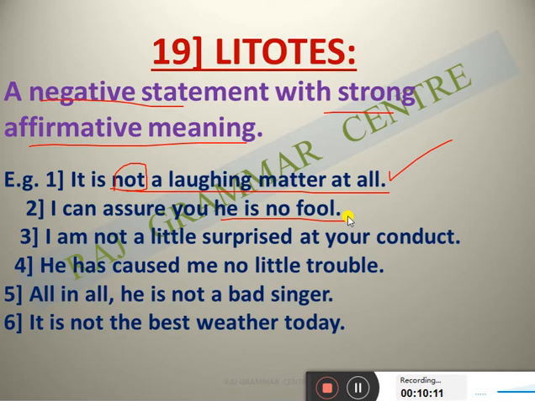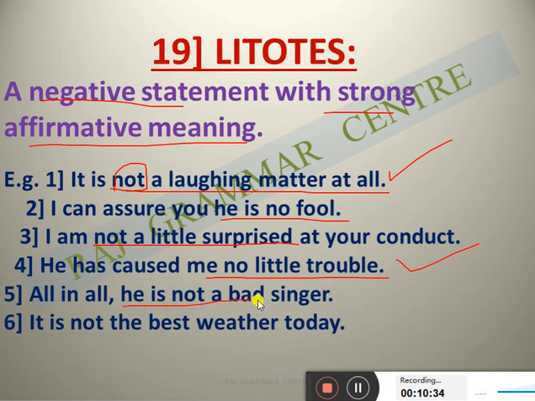I am not a little surprised at your conduct. Not a little surprised means too much surprised. He has caused me no little trouble means he caused me too much trouble. All in all, he is not a bad singer.